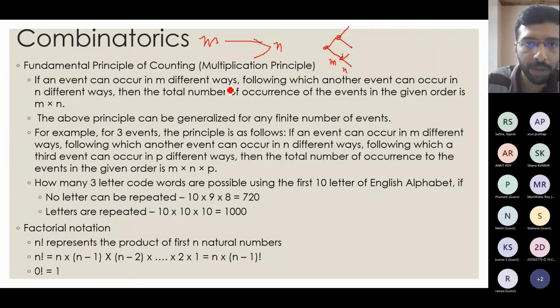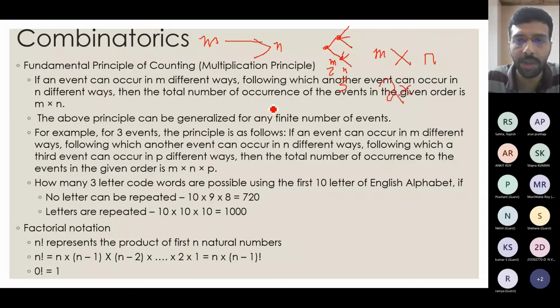Here I can also have three options. So then my m is 2 and my n is 3. For situations like this, the fundamental principle of counting tells us that the total number of occurrences of events in the given order is m times n. So the final number of states is m times n, which in this case is 2 times 3, that is 6. As you can see here, I am having 1, 2, 3, 4, 5, 6 net outcomes I may get. So that is what the fundamental principle of counting tells.